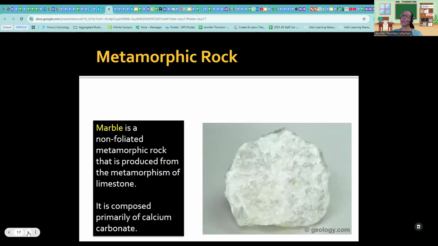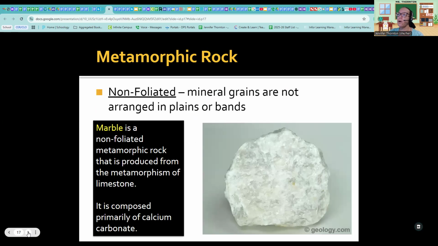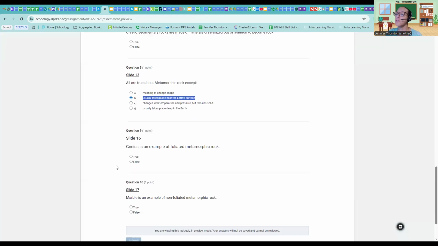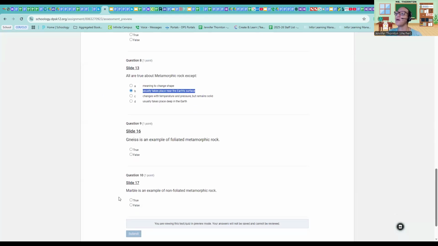Then you have marble. Marble, of course, is most known for making statues and also countertops and things of that nature. This is a non-foliated metamorphic rock, which means the minerals are not arranged in planes or bands. I think that's your last question here. Marble is an example of a non-foliated metamorphic rock, and that is true.